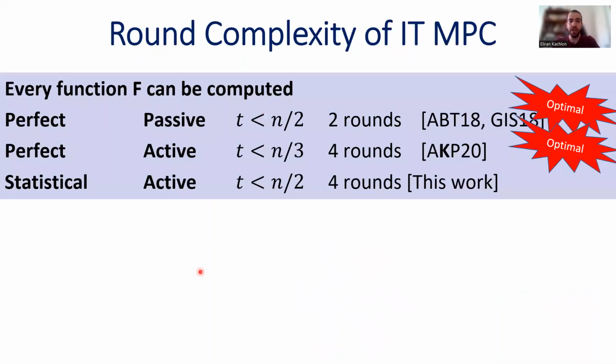Just to sum up, we showed that the round complexity of statistical security against an active adversary that corrupts a minority of the parties is 4 rounds, and we know that this is optimal.